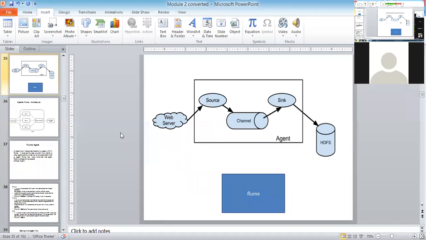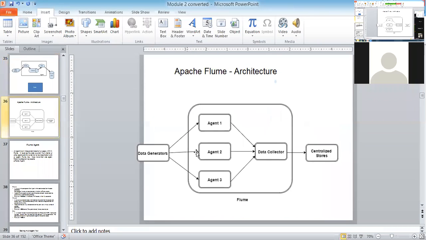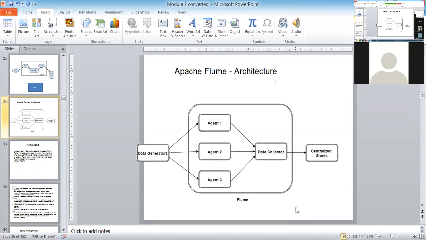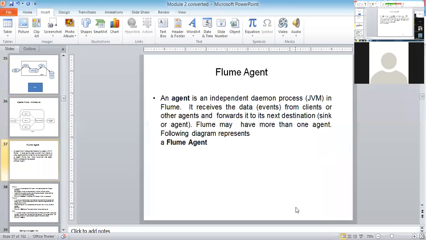No? Okay, an agent consists of three things: source, channel, and sink. There may be n number of agents here, and every agent consists of these three things. Source, sink, and channel send data to a data collector, and from the data collector it is sent to centralized stores. When I say centralized stores, again the centralized store consists of HBase and Hadoop.